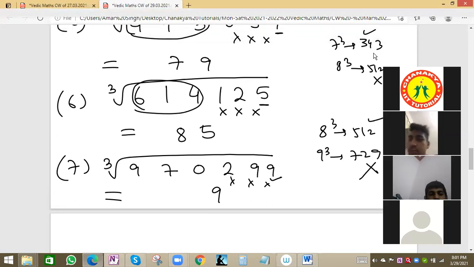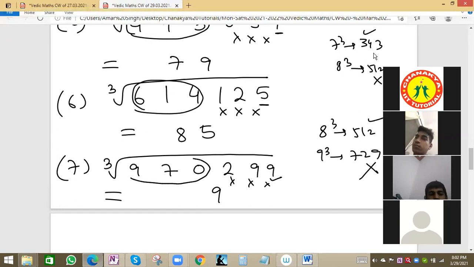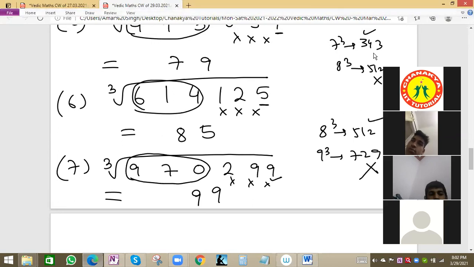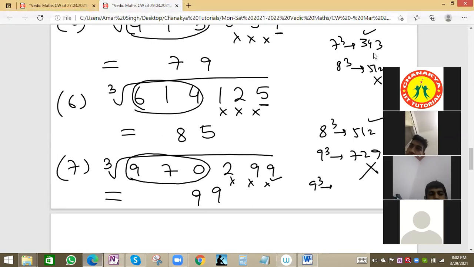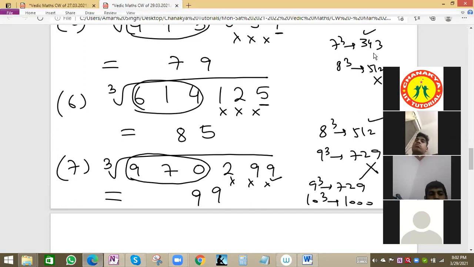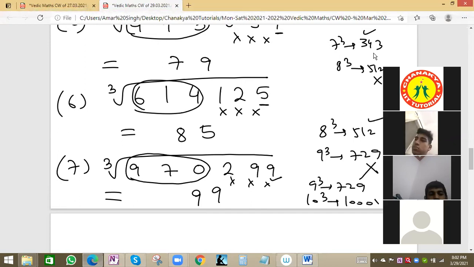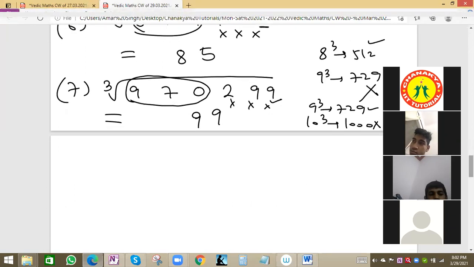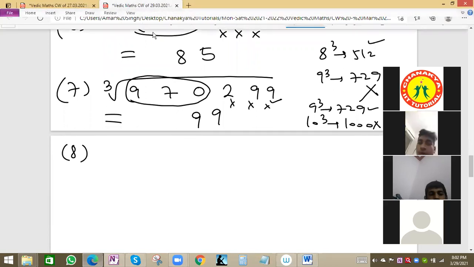If the cube value is ending with 9, for the last 3 digits we ignore, and the remaining digits are 970. 970 gives 9, because 9 cube is 729 and 10 cube is 1000, which will be more. So we'll take 9 cube, 729. 9 will be the value. So 99 cube is 970,299. That is the correct answer. Now I'll move to the next question.